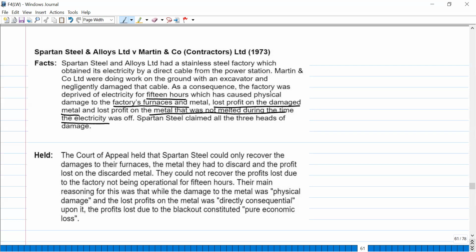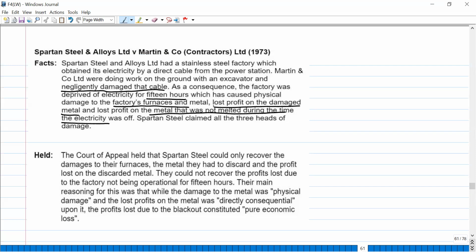So there was a steel factory getting its electricity from a power station, and in that power station there were some contractors. They were doing some maintenance work, and while doing the maintenance work, they negligently damaged the cable, and because of the damage to the cable, the electricity went off in the factory for 15 hours. Okay, for 15 hours there was no electricity. Because of that, there was physical damage to the factory's furnace and metal. One thing is that physically the furnace and metal got damaged.